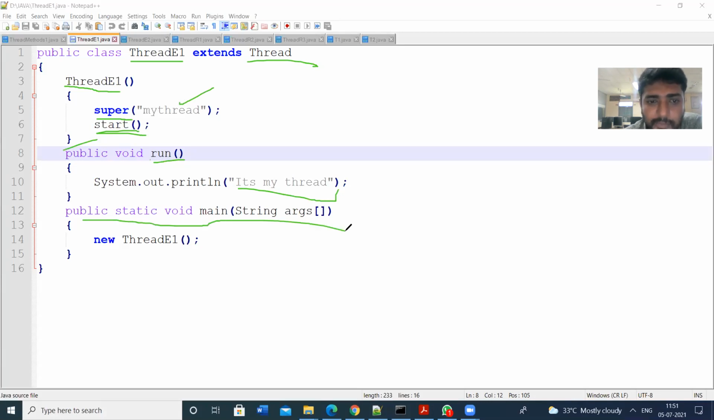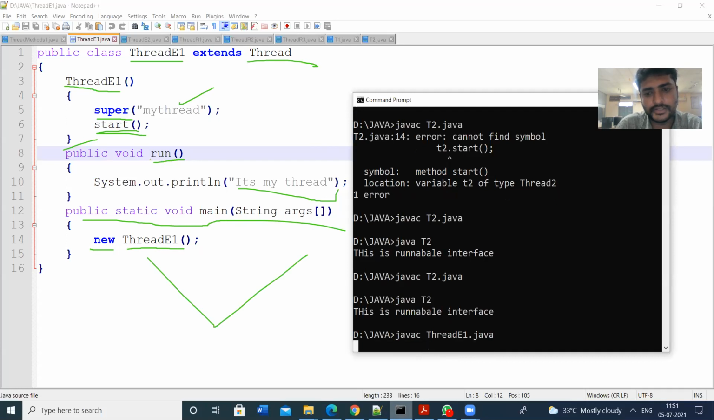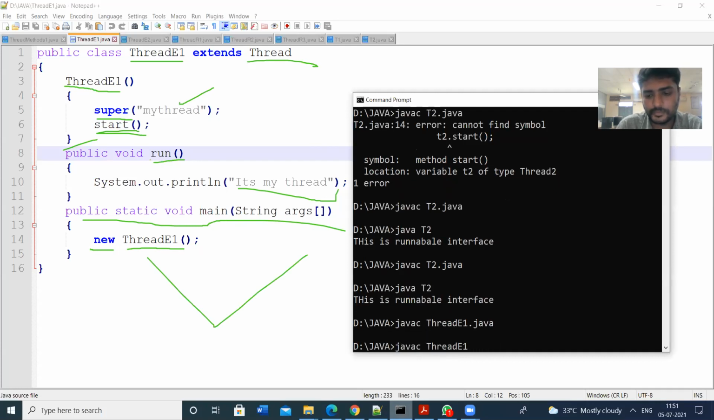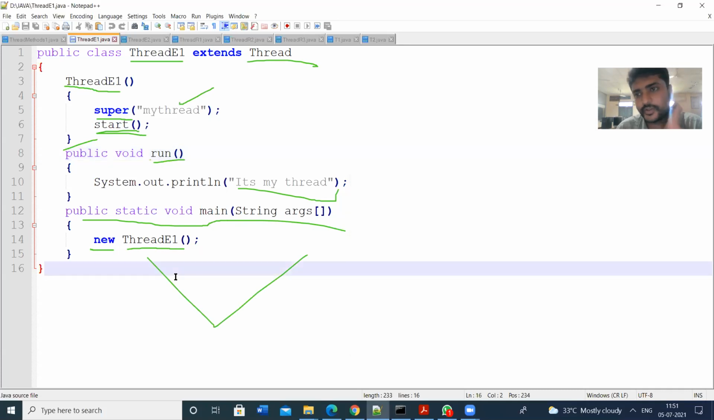The main method is public static void main. I am creating an object, new ThreadE1. Then javac ThreadE1.java. So it's my thread, and the program is executed. This is a simple program to illustrate the concept of threads, to create the threads by using the Thread class.